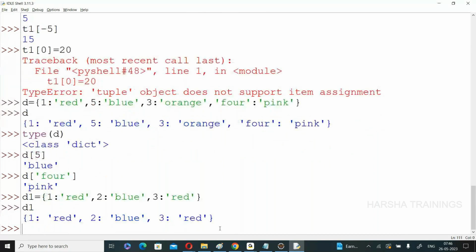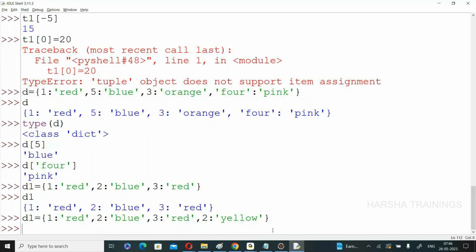But right now, I want to duplicate a key. Check this one, comma, 2 colon yellow. Now understand, the key 2 is repeated. Press enter. Okay. Any error? No error. But I said error. See this one. That is the important point.